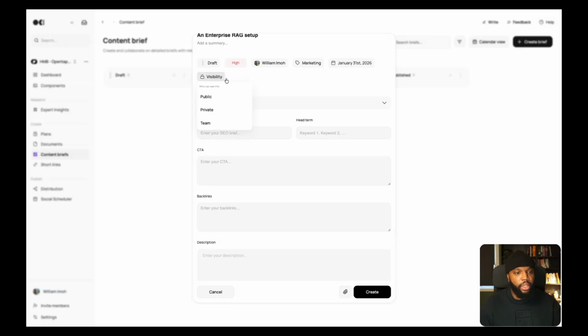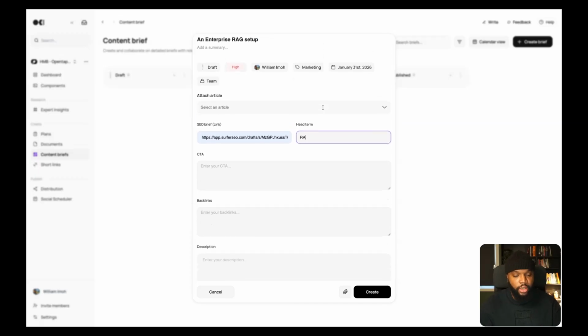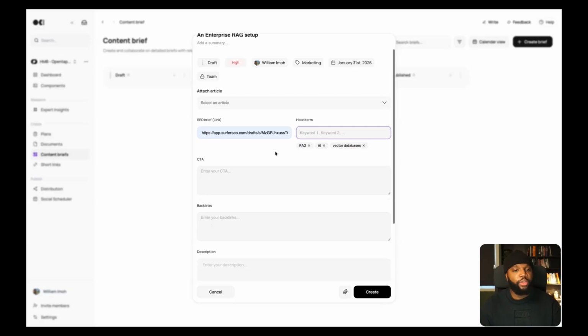I set this, the visibility is set to the team, so everyone on the team has access to this. I can set a link for my SEO brief. Internally, we use software SEO to manage SEO optimization. So I just put the link here so the creator, which in this case would be myself, can go into it. What SEO keywords are we targeting here? I would say we're looking at RAG, we're looking at AI, and we're looking at vector databases. This just makes it easy for anyone going over the brief to see what keywords.